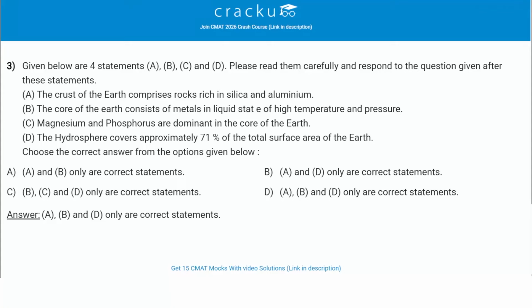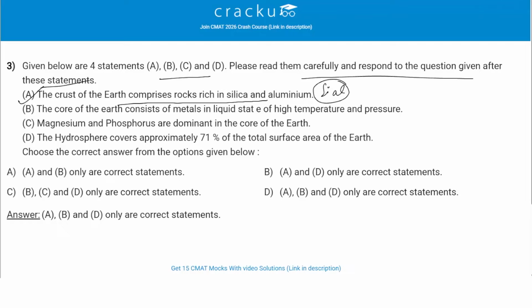Given below are 4 statements A, B, C and D. Please read them carefully and respond to the questions given after these statements. So we have to find out which statements are correct. Statement A is saying the crust of the earth comprises rocks rich in silica and aluminum. So this is a correct statement. The earth's crust is primarily made of silicate rocks containing elements like silicon and aluminum, often referred to as Cr.